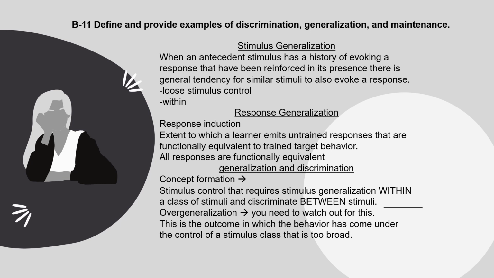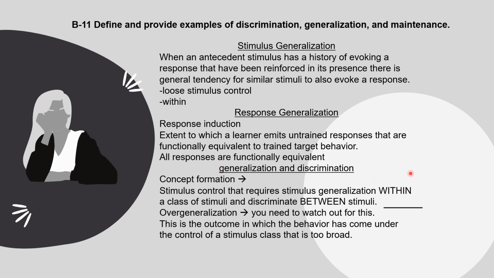So in smaller words, stimulus generalization is when you are able to be in different conditions, different environments, different stimuli around you, and you're still producing the same behavior. So the same behavior is being produced in all these different conditions or environments. And response generalization is when you're able to produce a similar but not exactly the same response in different environments or conditions.